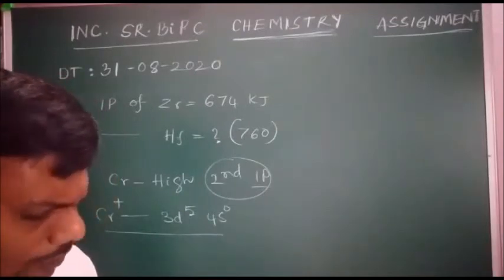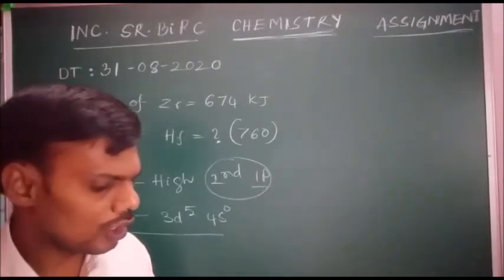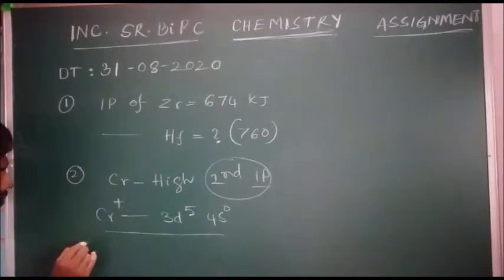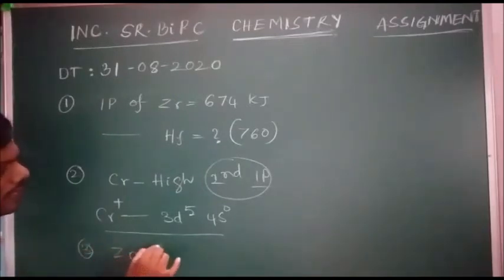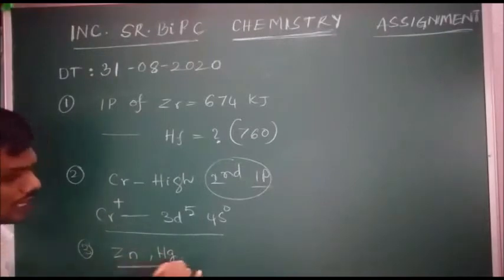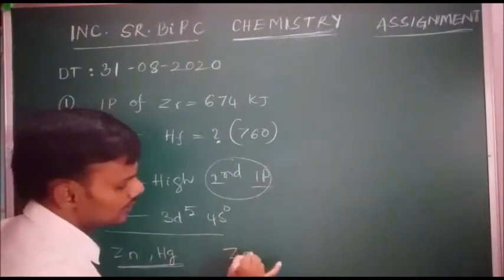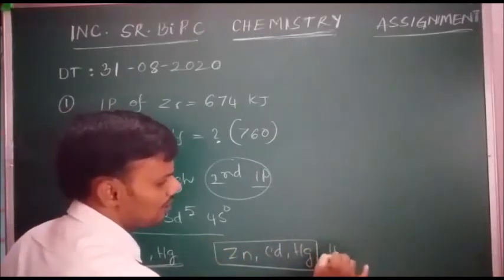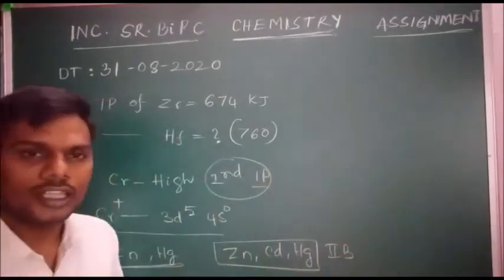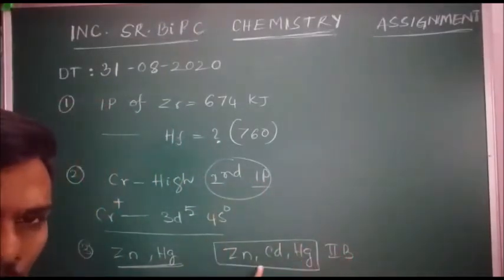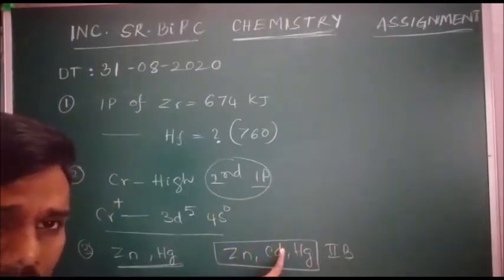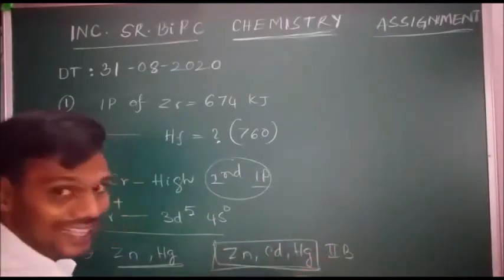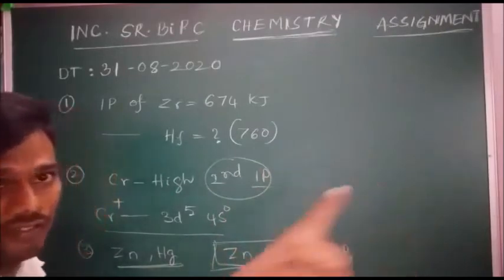Next, question number 3. Zinc and mercury do not show variable valency. They gave two elements, but we have to know zinc, cadmium, mercury. These three elements belong to the 2b group. In D block elements, only the 2b group is not considered as transition elements. That's why these three elements do not show variable valency.